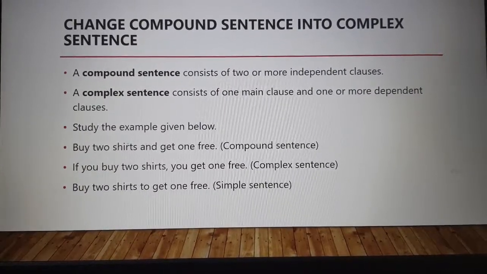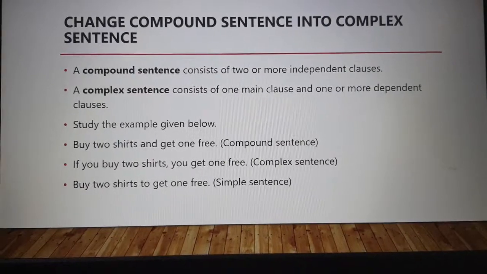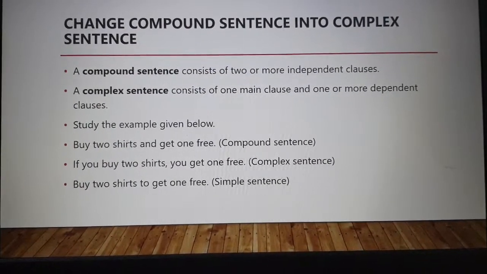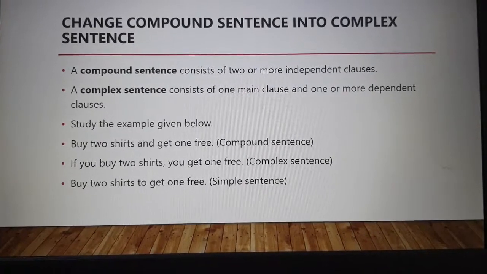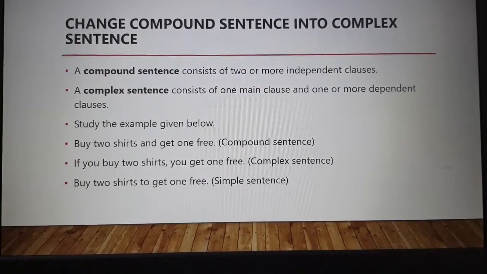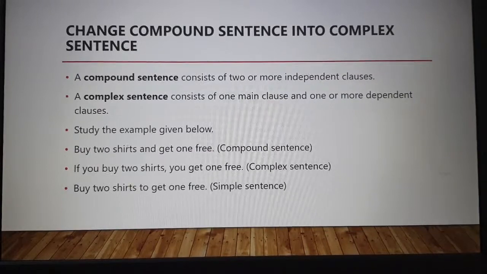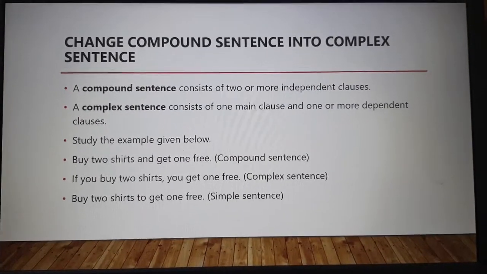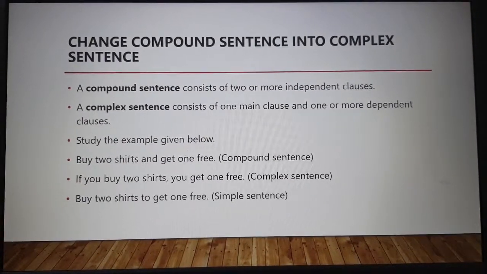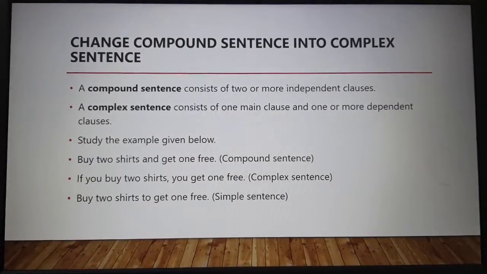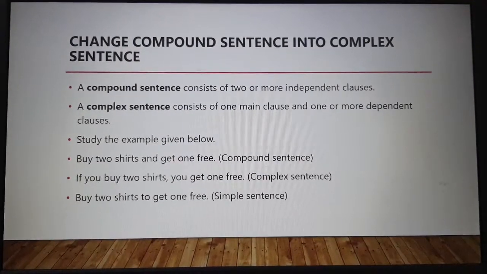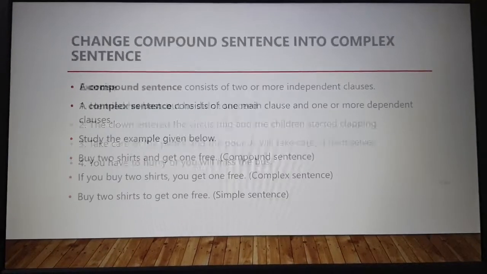Okay, just let us have a quick recap of that because I have already taught you the rules. A compound sentence consists of 2 or more independent clauses. This we all know. A complex sentence consists of one main clause and one or more dependent clauses. Buy 2 shirts and get 1 free: it's a compound sentence. If you buy 2 shirts, you get 1 free: this is complex. And then, buy 2 shirts to get 1 free: it is a simple sentence.